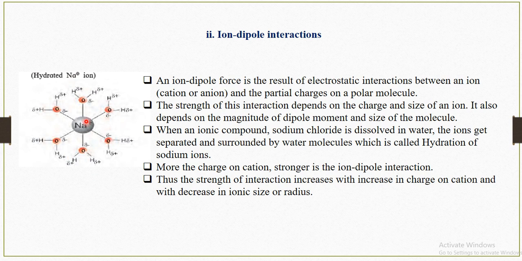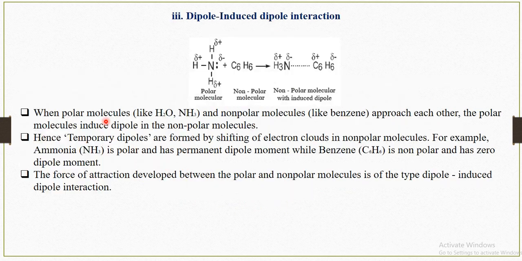The more the charge on the cation, the stronger is the ion-dipole interaction. If the charge on the cation is more, what will happen? The ion-dipole interaction will be stronger, and thus the strength of this interaction increases with increased charge on the cation. The strength of the interaction also decreases with an increase in the ionic size or radius.